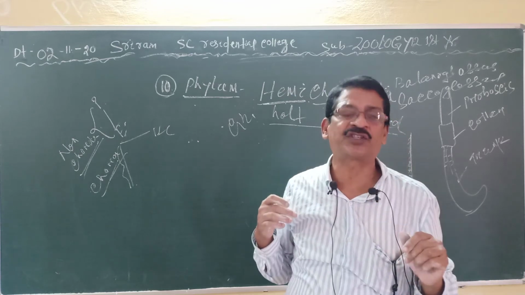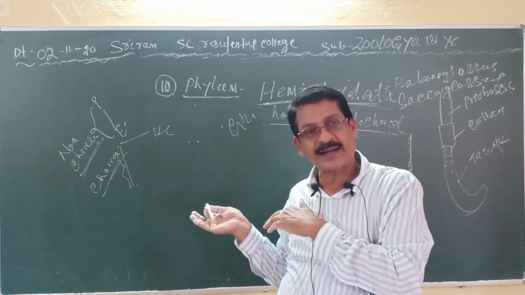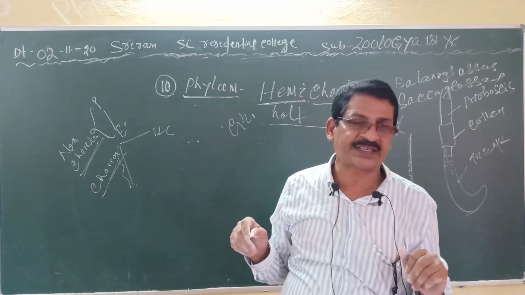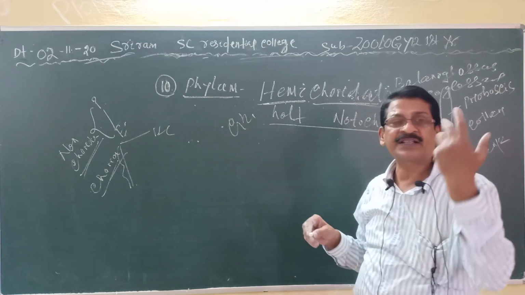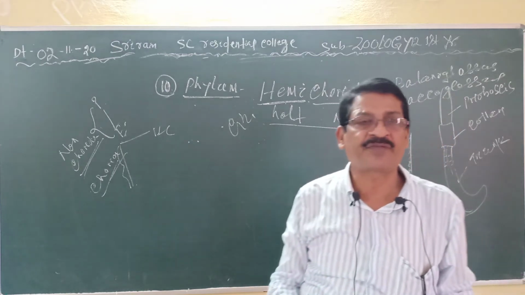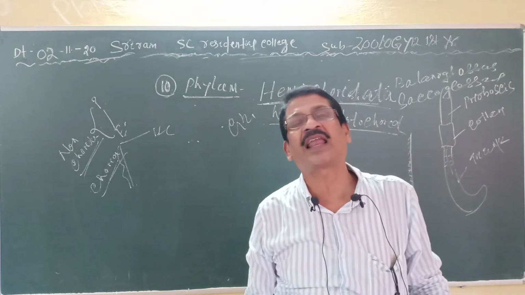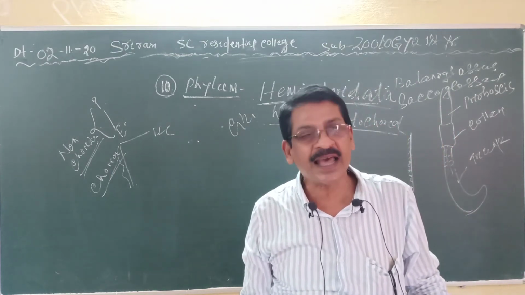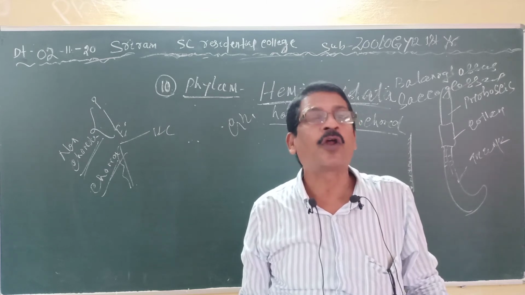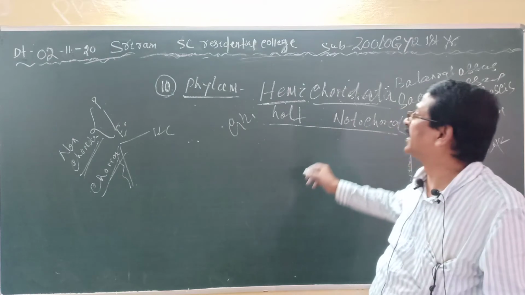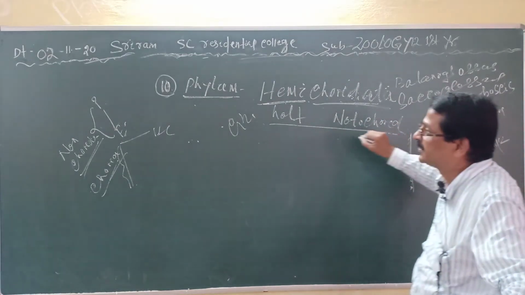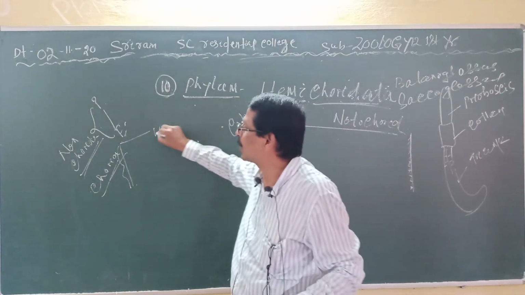The notochord is absent. Clear? And the blood vascular system is open type with the presence of a dorsal heart. So these are the main non-chordate characters. So nowadays it is placed in the non-chordate group.